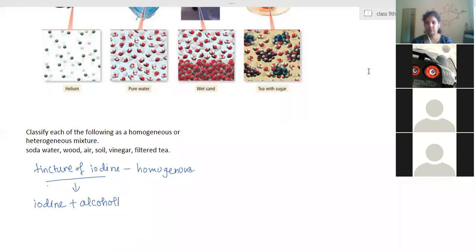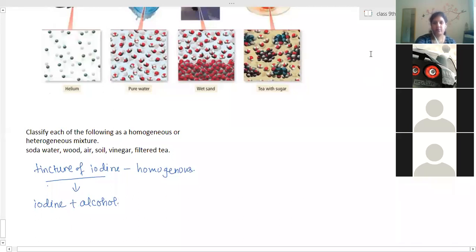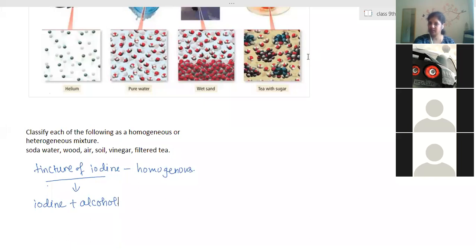In air, different gases are mixed. Whose composition is more? Nitrogen. So here nitrogen will become the solvent, and the others will become solutes. Oxygen is second in quantity, so oxygen is a solute.